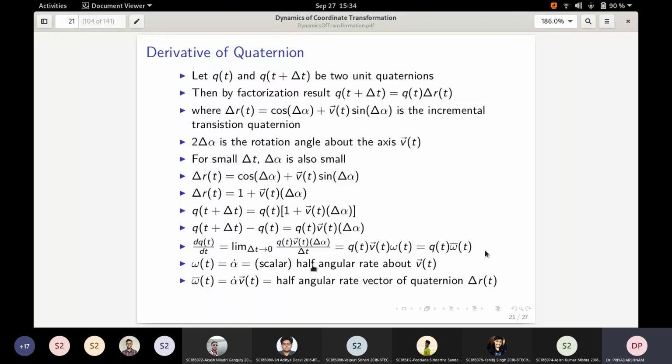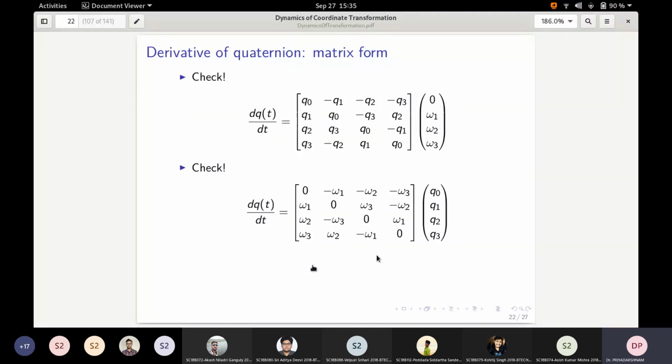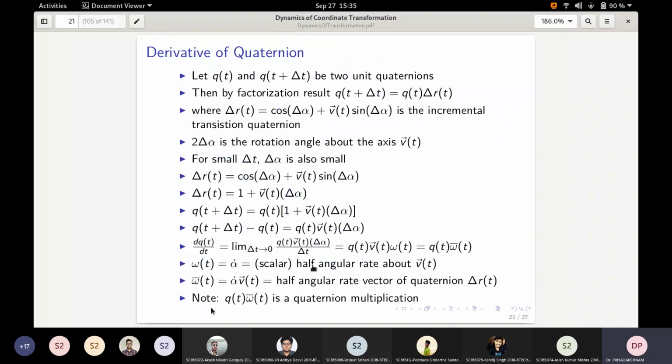This complete thing is quaternion multiplication. Since it is quaternion multiplication, we can represent it by matrix multiplication. This part we have already seen in the context of quaternion expressions, so this is straightforward. This is just for additional information. This expansion is important. Okay, q dot is q times omega bar. Or if you had multiplied it in the reverse way, probably you will get omega bar times q of t. Go back and verify that.